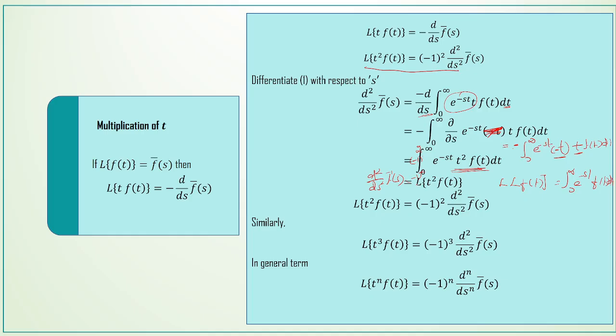So instead of that, we can write minus 1 the whole square to generalize this property. So similarly, L of t cube f of t is equal to minus 1 the whole cube d cubed by ds cubed f bar of s. And in general, L of t power n f of t is equal to minus 1 power n d power n by ds power n of f bar of s. Thank you.